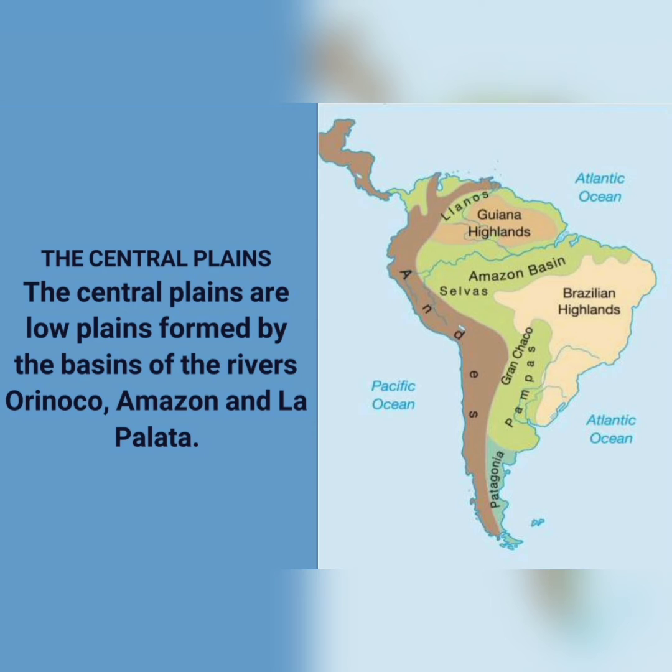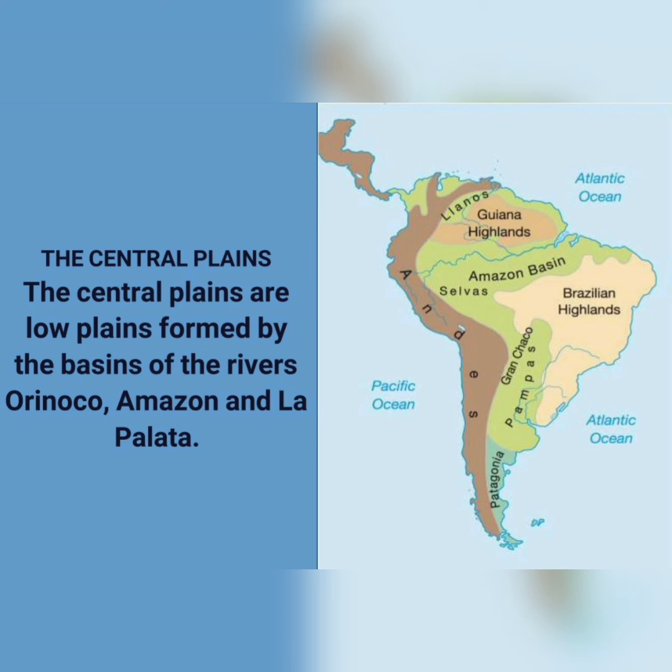The Central Plains. The Central Plains are low plains and are formed by the basins of the rivers Orinoco, Amazon, and La Plata. The Amazon rises in the Andes and flows through Brazil before falling into the Atlantic Ocean. The central lowlands are broader in the north and narrow in the south.